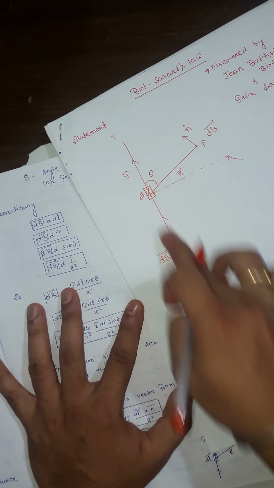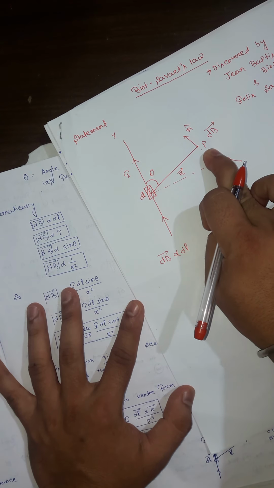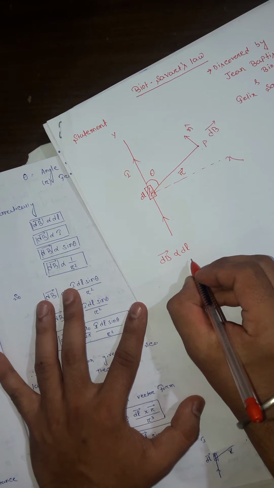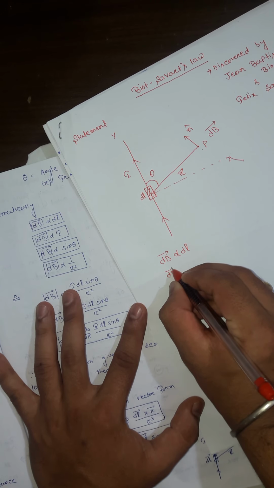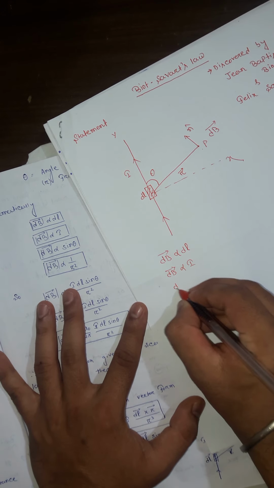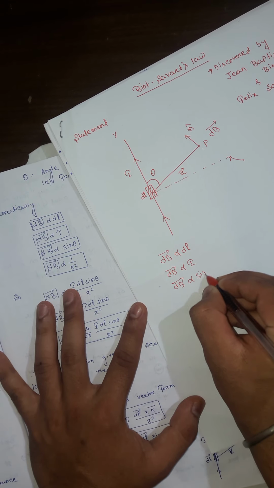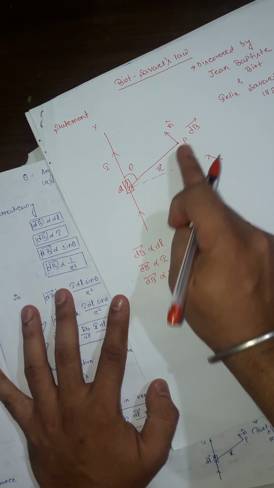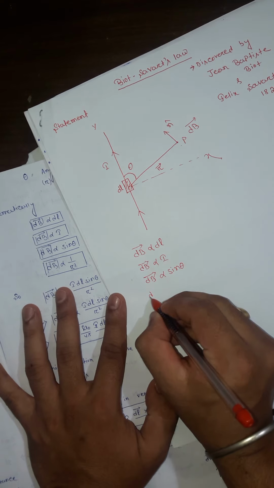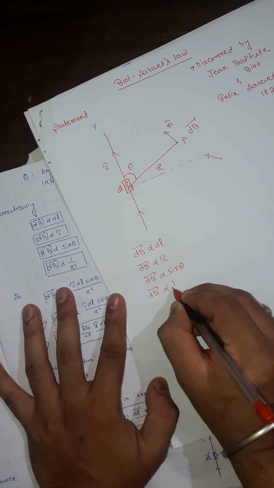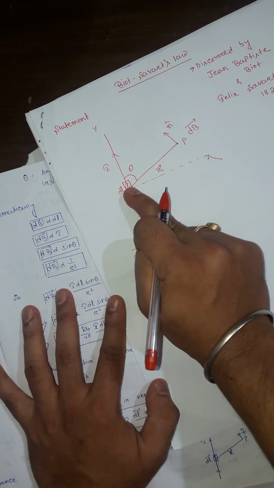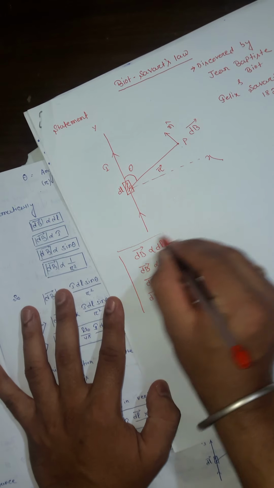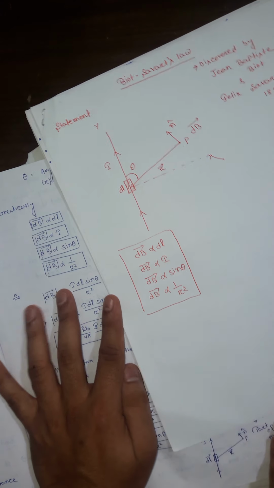When current flows through the conductor and we find dB at point P, the conditions are: dB is directly proportional to dl. dB is directly proportional to the current. dB is directly proportional to sin theta, where theta is the angle between the conductor and the distance r to point P. And dB is inversely proportional to the square of the distance between the conductor and observation point P. These are the mathematical conditions we use for the statement.